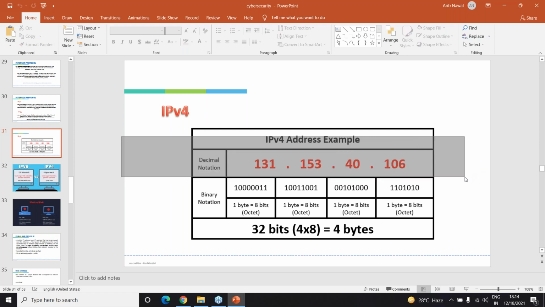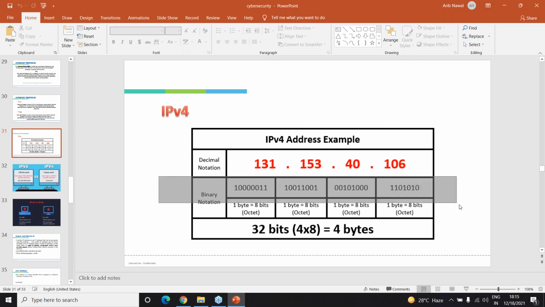But this is not really understood by the system. That's why it has a binary notation as well, which converts 131 into just zeros and ones, right? Once this is done, you've got dot 153. 153 is also represented in binary, and then the 40 also is represented in binary, and so is 106. So how are these things found out? How does this get converted into 131 or 153 in the IP addresses? Because we use something called the 8421 code.